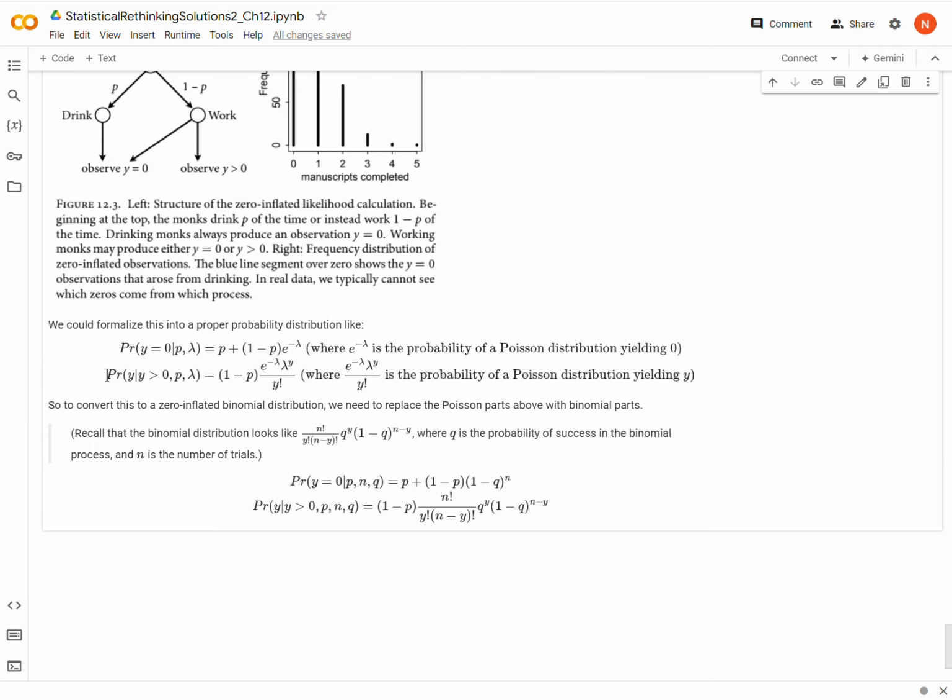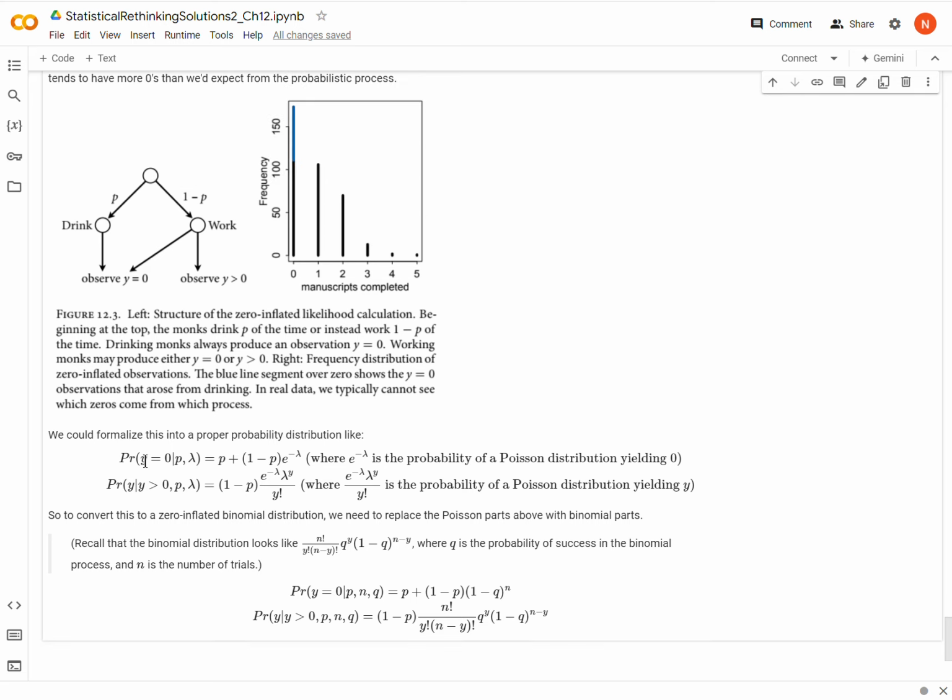Now if y is not 0, we go down this path. If we go down the p path, we never produce y greater than 0, so this is effectively 0, and we can ignore this path. So we have 1 minus p, and then how many manuscripts do we produce that's greater than 0? Well, then it's the Poisson distribution. So we went down this path and then this path, and we get this probability distribution. Our probability distribution for the entire process is distributed over these two lines.